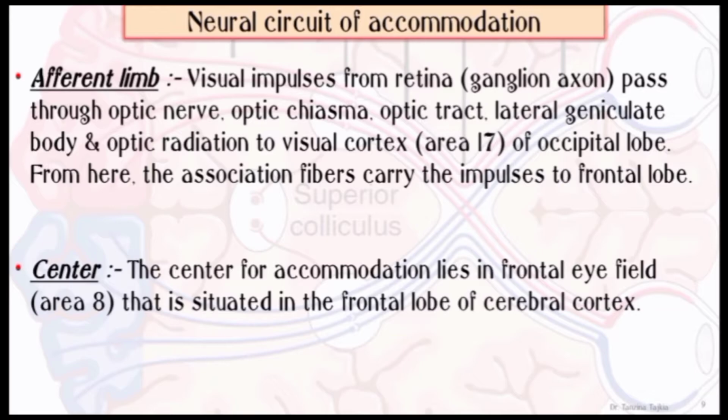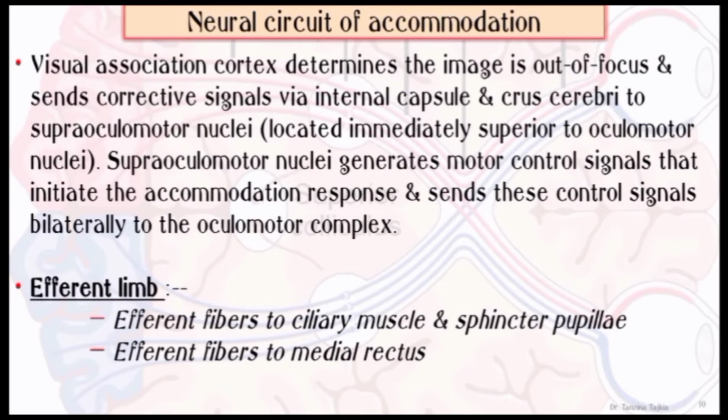At first, visual impulses from the retina pass through the optic nerve, optic chiasma, optic tract, lateral geniculate body, and optic radiation to the visual cortex of the occipital lobe. That means area number 17. From here, association fibers carry the impulse to the frontal lobe. Then the center. The center for accommodation lies in the frontal eye field, area number 8, that is situated in the frontal lobe of the cerebral cortex.